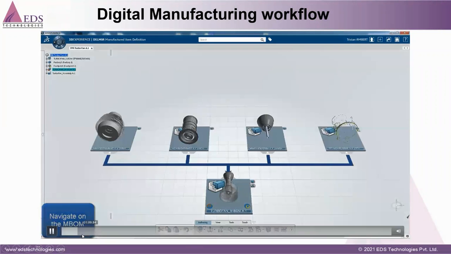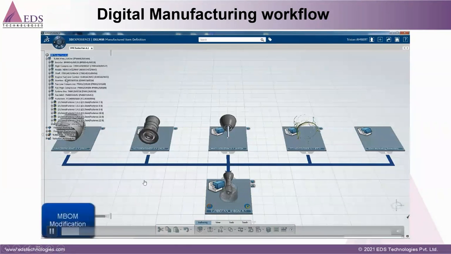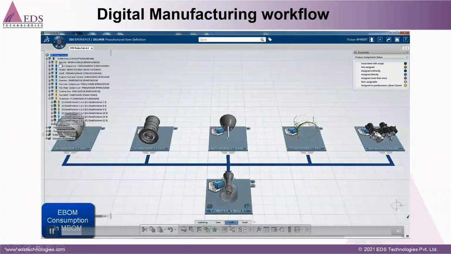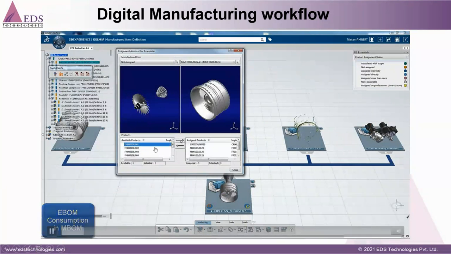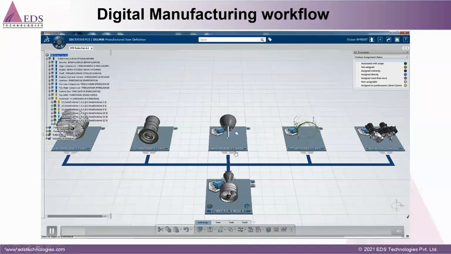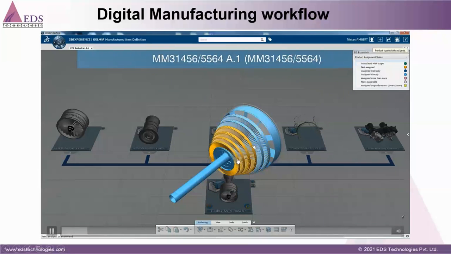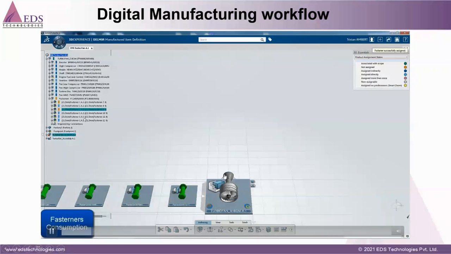Here you can see this is the turbofan E-BOM, and we are making this M-BOM by using manufacturing item definition in Delmia. Now we are assigning the parts to each session, and you can see which part is assigned or not. This way we can make the M-BOM from the E-BOM, assigning the parts of this assembly, because there are multiple sequences we need to follow to complete this turbofan assembly.